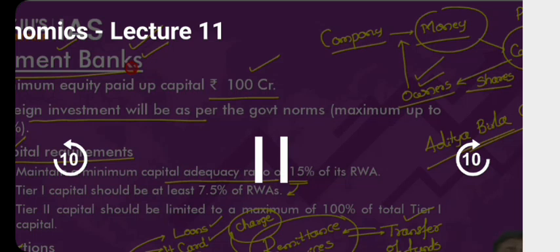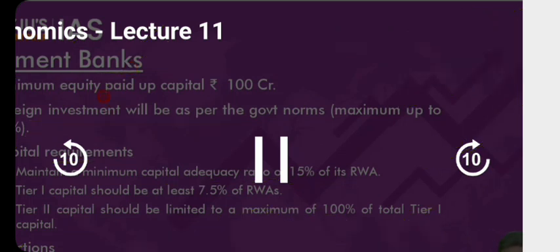Now, some of you are asking, sir, what is the need for all of this? Why should we provide all of this? Let me ask you a very simple question. Imagine you are the RBI governor. Think of it and answer me. I will approach you and ask for a scheduled commercial bank license. And not just any scheduled commercial bank license. I will ask you for a universal bank license.